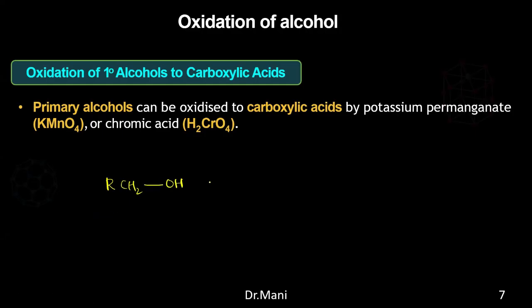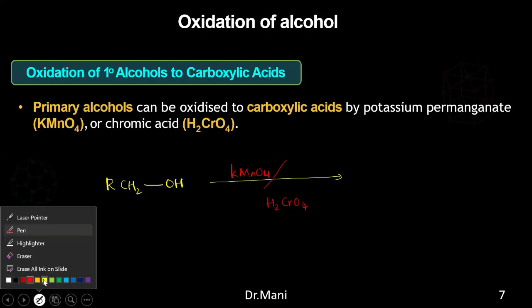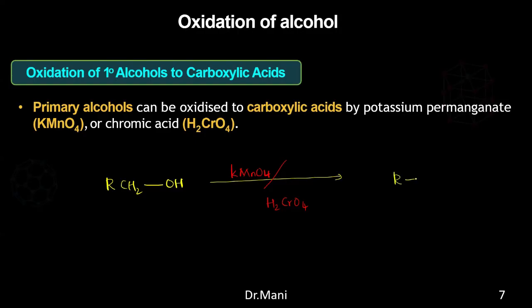In presence of KMnO4, that is potassium permanganate, or in presence of H2CrO4, that is chromic acid, it will turn out to be RC double bond OOH, which is nothing but RCOOH, which is a carboxylic acid.